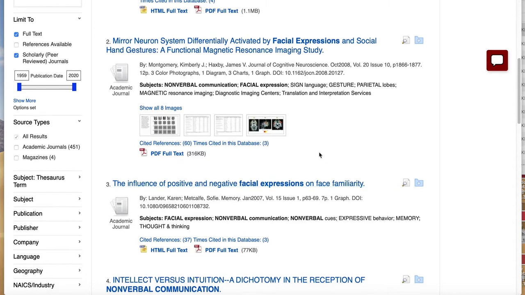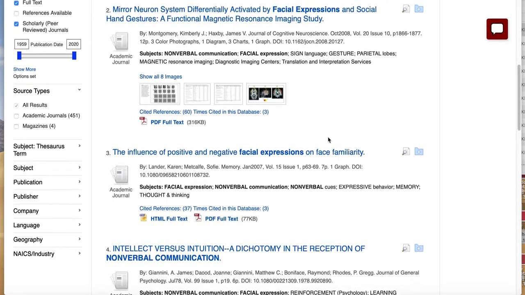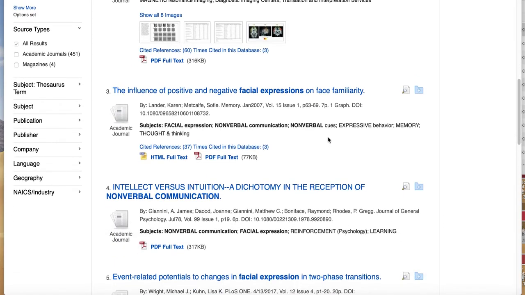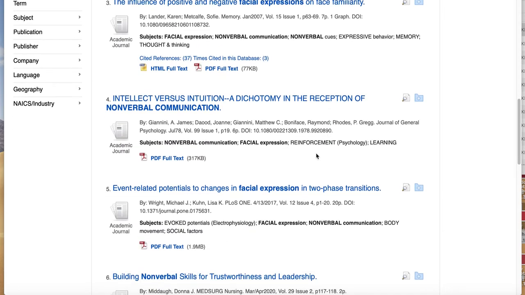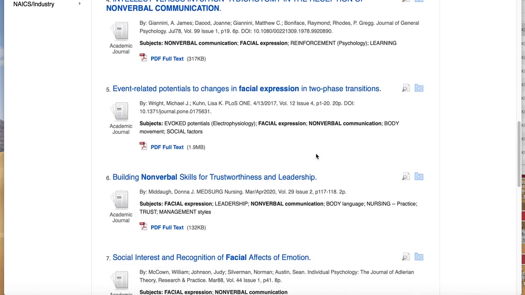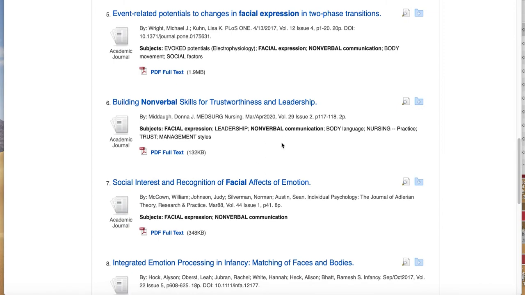So that's kind of what that's about, and looking at the difference between facial expressions and hand gestures. So that's interesting. That would probably work, and they have a PDF full text. So that would be something that you could submit to me. And we look at these, and basically we just look for things that are interesting to you. So building nonverbal skills for trustworthiness and leadership, that could be interesting.